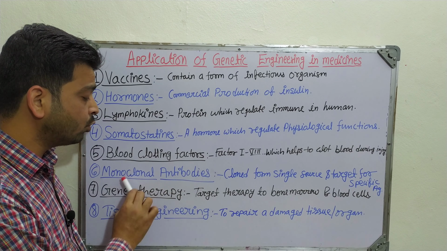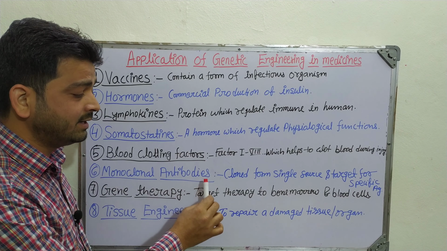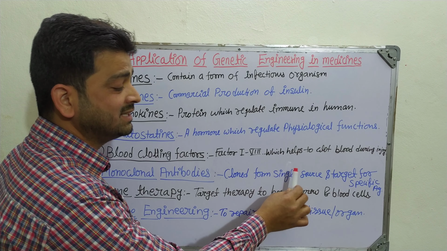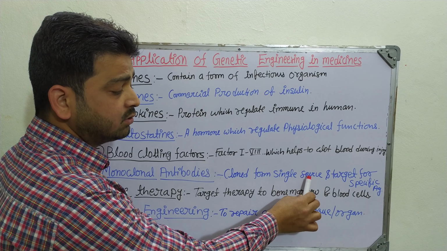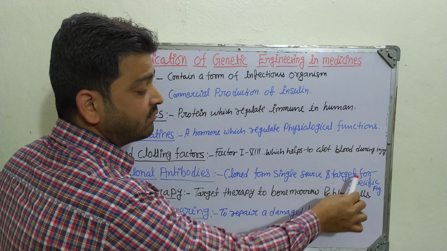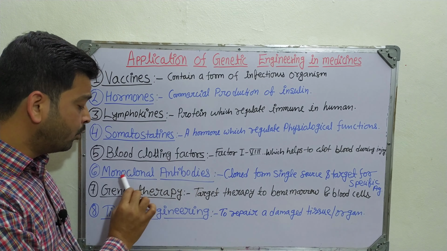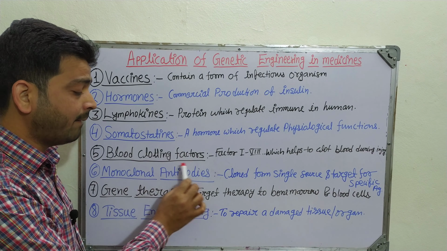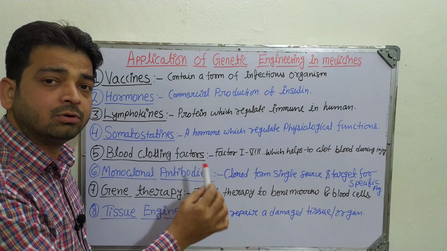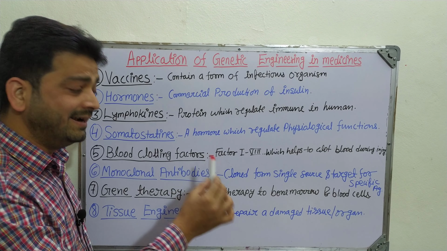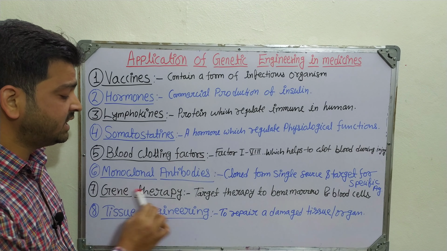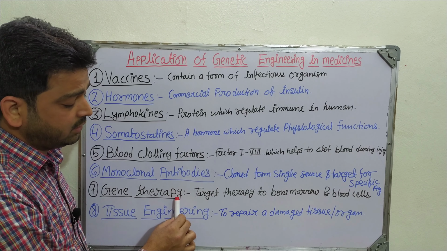Coming to the sixth one, monoclonal antibodies, right? Monoclonal antibodies are nothing but cloned forms from a single source, and they are targeted to a specific antigen. That's what monoclonal means, right? A single clone of the antibodies that can be useful for particular types of disease or particular types of antigens. The seventh one is gene therapy,